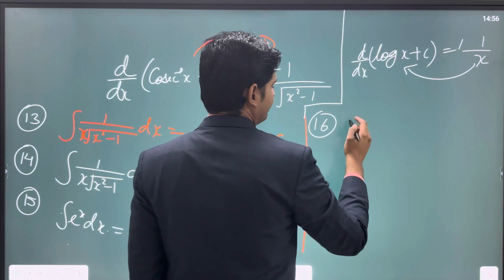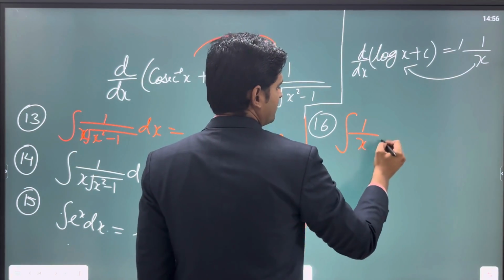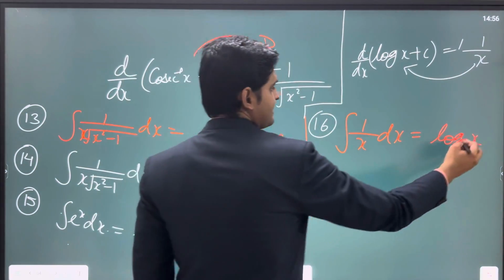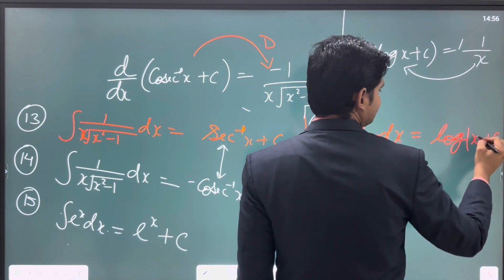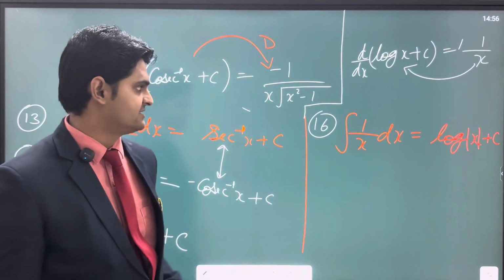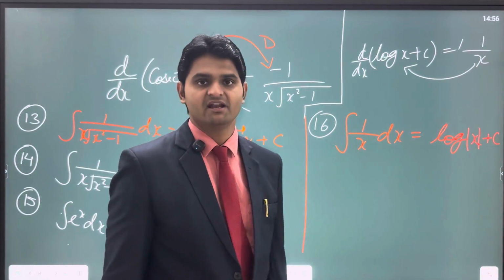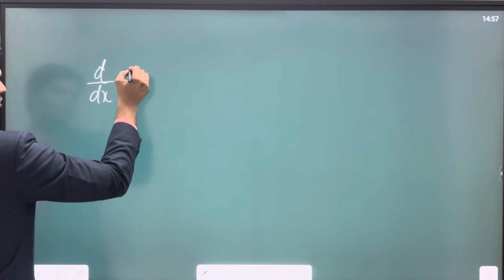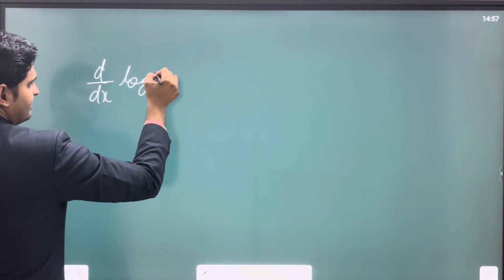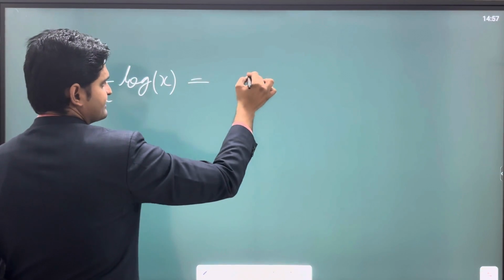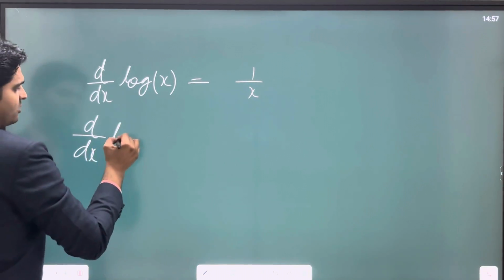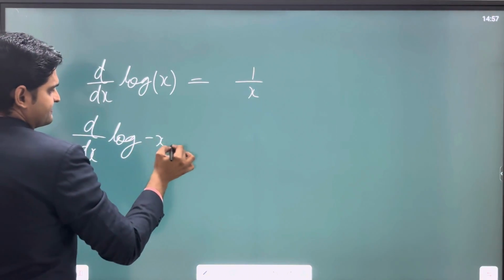Now the integration of 1 upon x dx is equal to log x. Now in books you must have seen that we write it as mod x, that the integration of 1 upon x is shown to you as log of mod x. Now why is it so? We will just understand. When you talk about the differentiation of log x, you write it as 1 upon x, right?